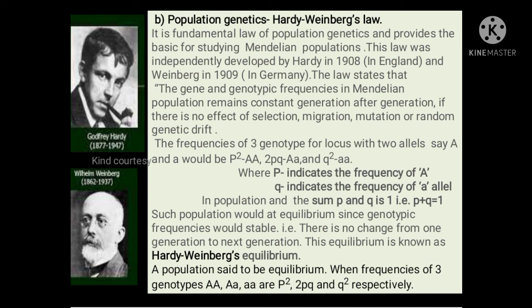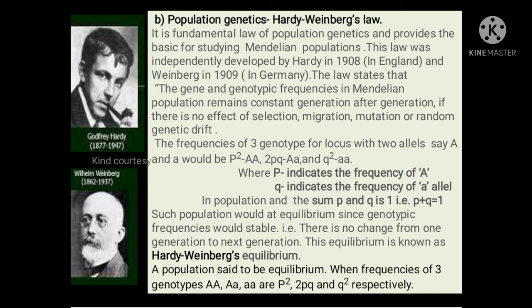The frequencies of the three genotypes for a locus with two alleles, say capital A and small a, would be p square as capital A capital A, twice pq as capital A small a, and q square as small a small a, where p indicates the frequency of capital A and q indicates the frequency of small a in a population, and the sum of p and q is 1, that means p plus q is equal to 1.